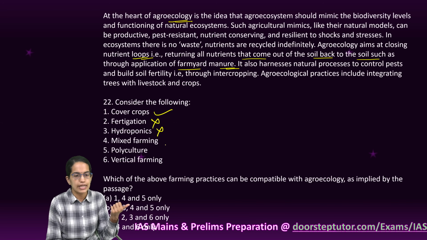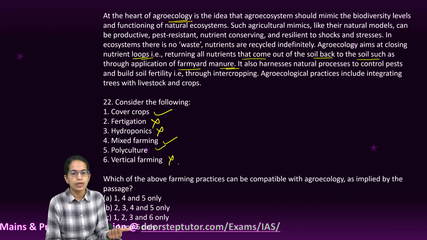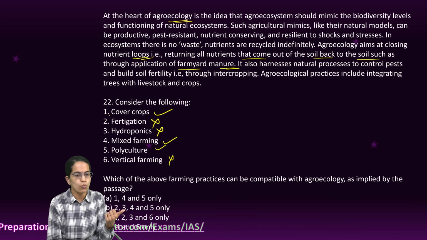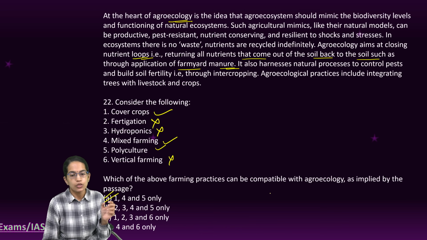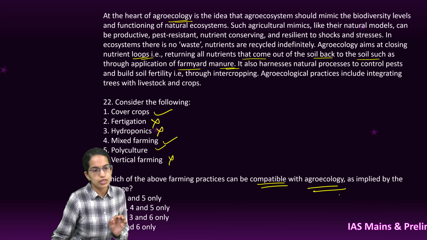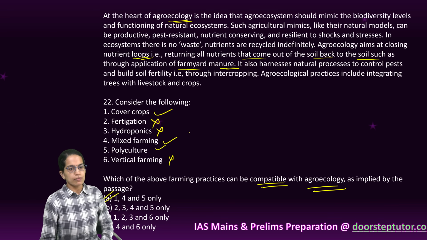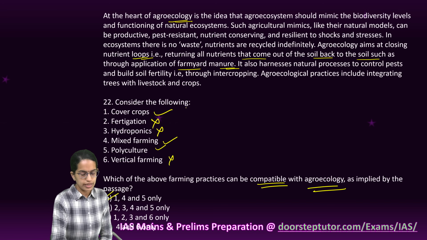Cover cropping is right. Mixed farming is right. Polyculture is again right. Vertical farming requires artificial processes. So 1, 4 and 5 are the right options. You have to find out which is most compatible with agroecology. So for agroecology, most compatible are these things that we have seen, because they are natural and they can be replenished and taken care of.